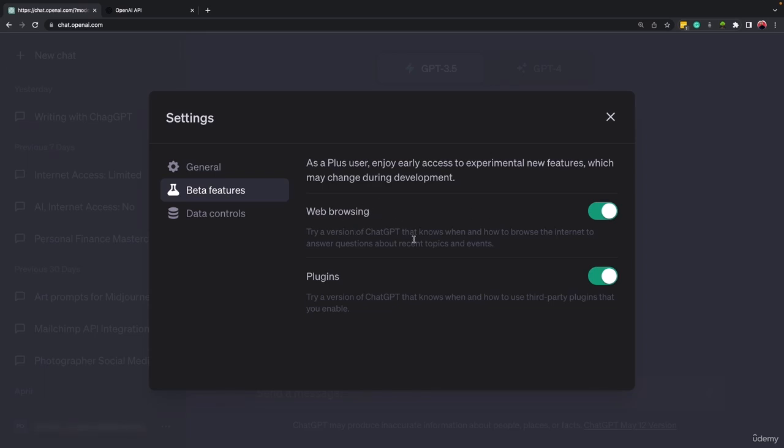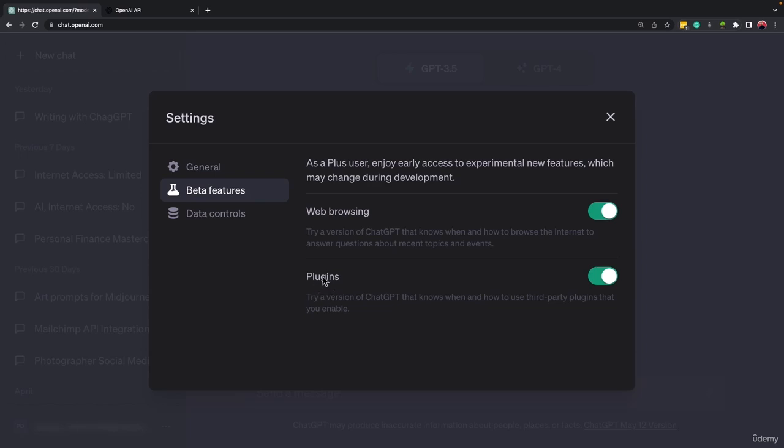Right now that I'm recording, web browsing and plugins are inside the beta features, meaning it is not available to the public, but in the future, maybe right now that you are watching this lesson, it is available to the public. The way that I have access to this is that I sent a request to the OpenAI team, and they put me on a wait list, and after a while, they provided access to web browsing and plugins.